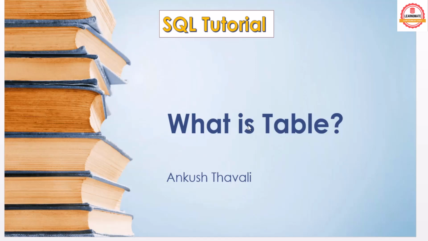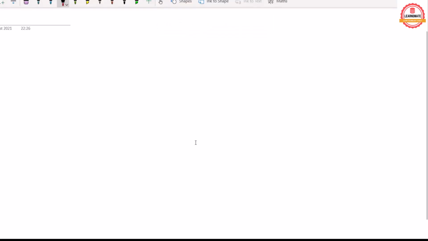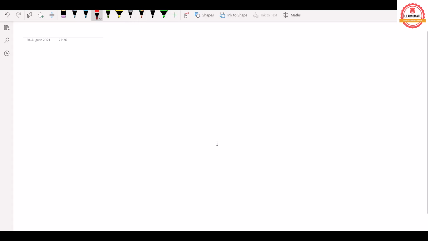In this lecture, we'll try to understand what a table is. Before we go to the table, let's try to understand how Oracle stores the data. Oracle stores the data in binary format, so it cannot be readable by normal users like you and me. In order to read this data, we need some mechanism, right? For that, we can create a table.